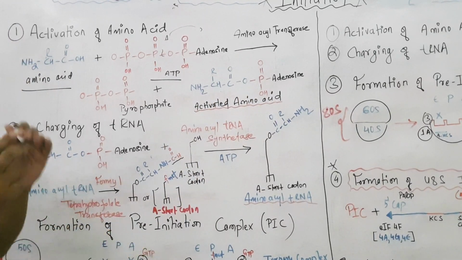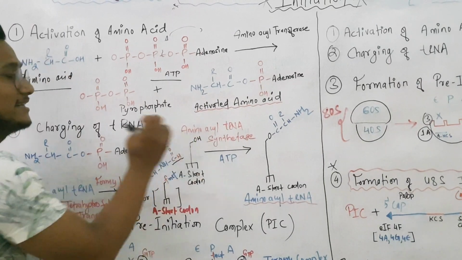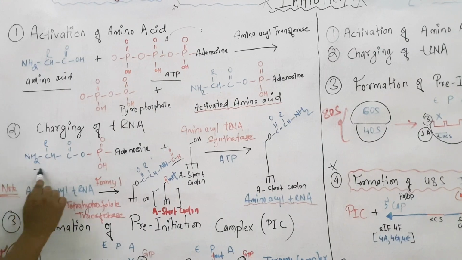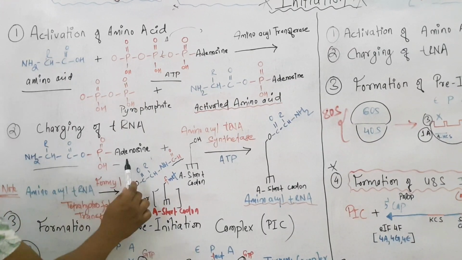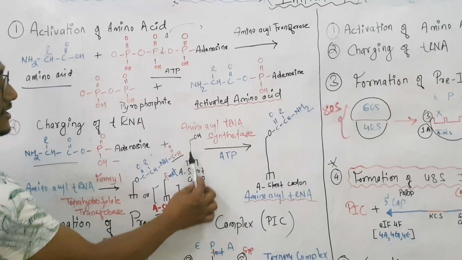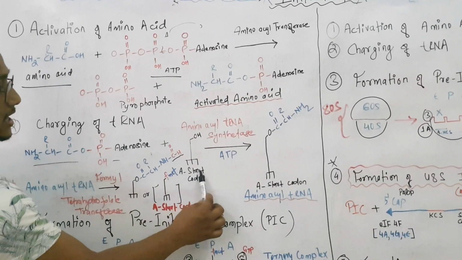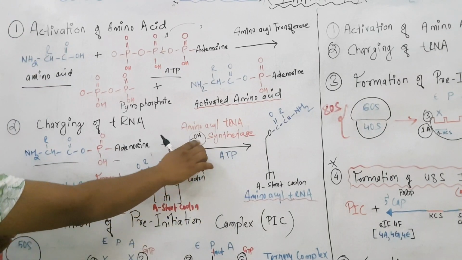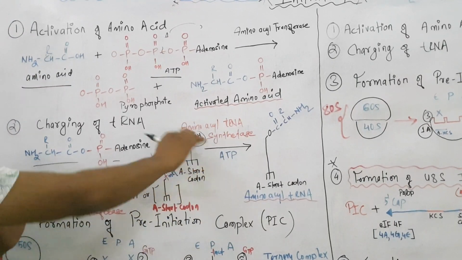Okay, so once we have the activated amino acid, we know the fate of this activated amino acid is to go and lodge on tRNA, right? So let's just see here. This is our activated amino acid. Now this will be transferred to the very first tRNA which has the anti-start codon, right? And so this will be loaded on the OH group. This is at the 3' end of tRNA.